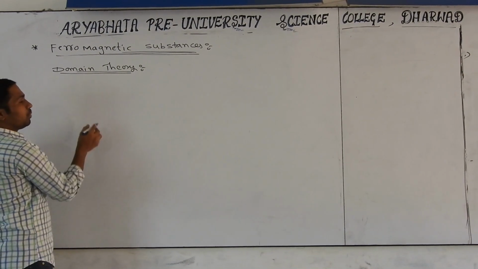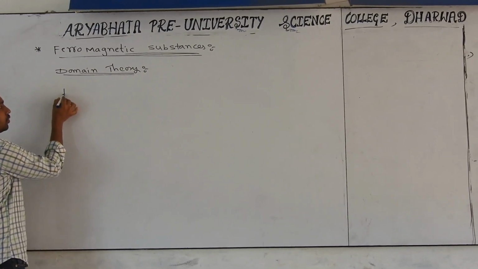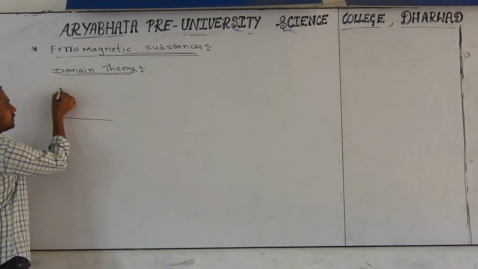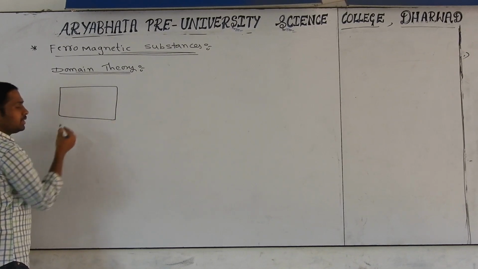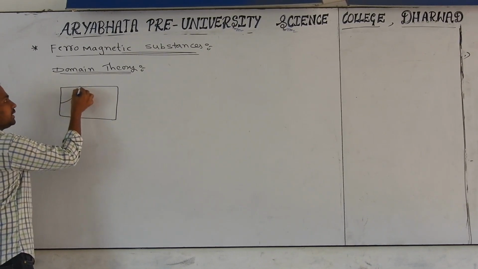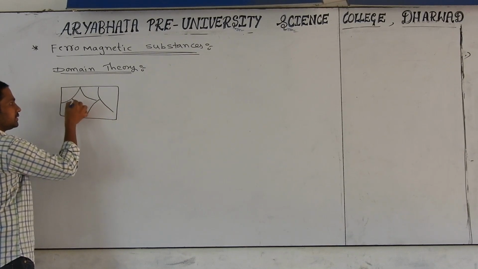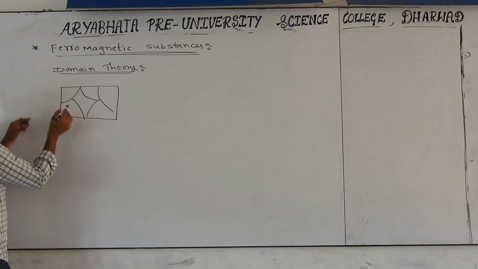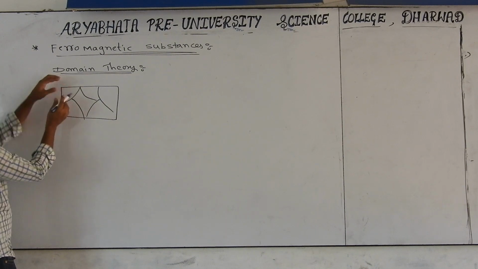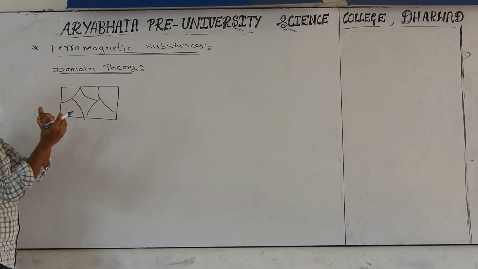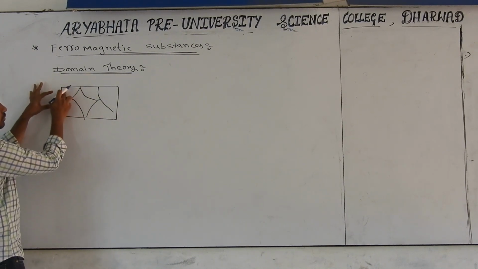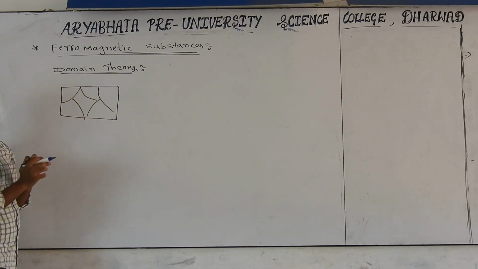What is domain theory? You take a solid substance, see carefully. The solid substance is divided into groups of atoms, different regions. In each part there are so many atoms. The group of atoms is what we call a domain.